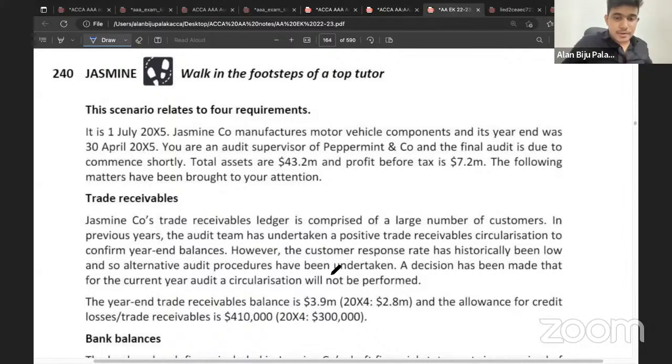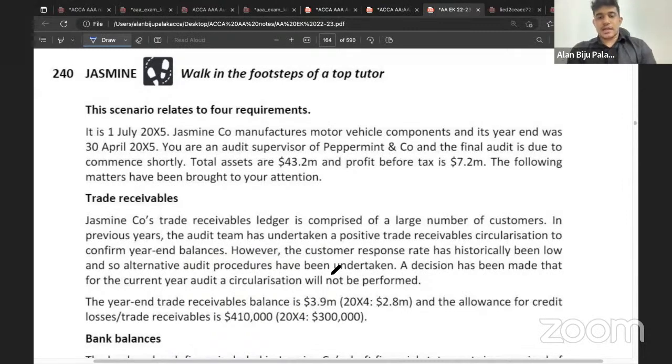Jasmine Company's trade receivables comprise a large number of customers. In the previous year, the audit team undertook a positive receivable circularization to confirm the year-end balance. However, the customer response rate has historically been low, so alternative audit procedures were undertaken. A decision has been made that for the current year audit, a circularization will not be performed. The year-end trade receivables balance is 3.9 million, and the allowance for credit losses on trade receivables is 410,000, and in the previous year it was 300,000.